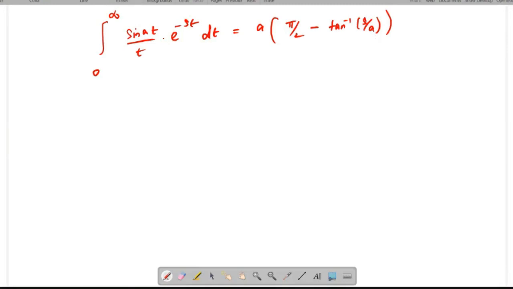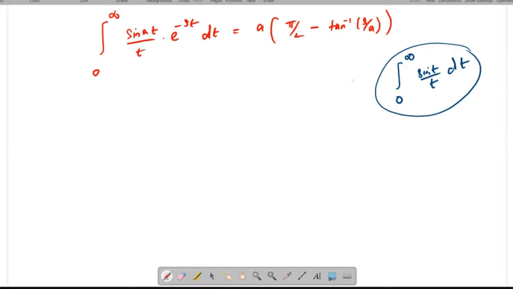So if you want to get the integral over 0 to infinity of sin t divided by t, you have to convert this integration like this, right? So if you want to transform this integral, that means this integral as 0 to infinity sin t by t dt by using some substitution.